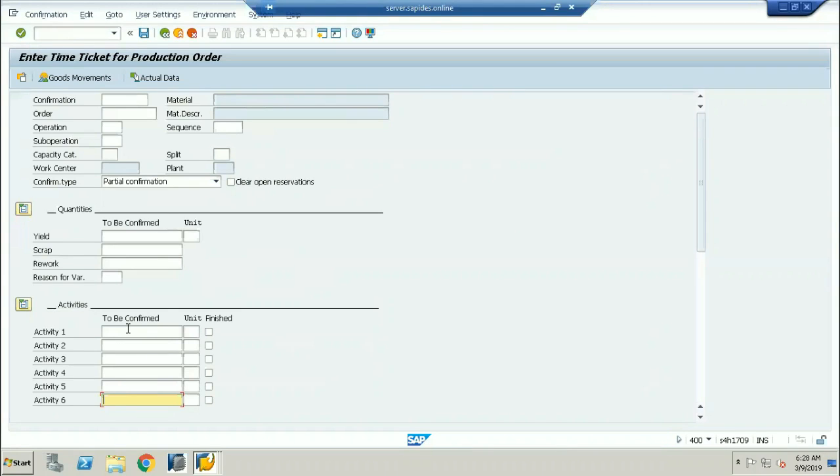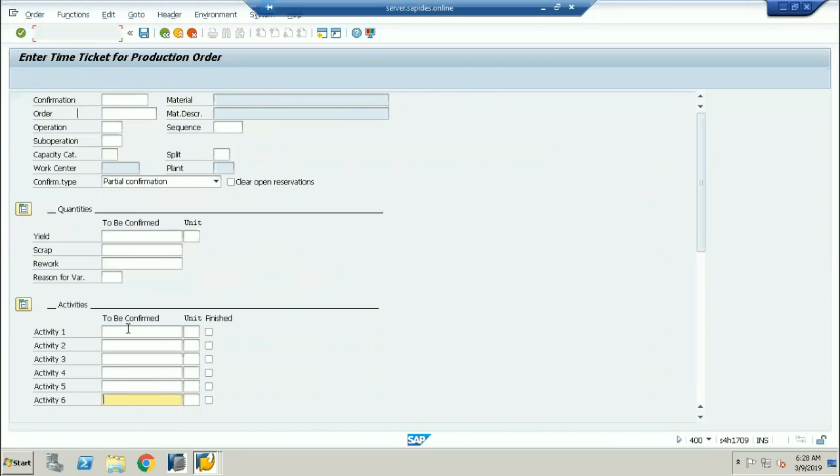Once the activity types are confirmed, you can calculate the material based on the standard price, not based on the moving average price. Why? Because your raw material is getting converted to semi-finished goods. Semi-finished goods and finished goods are valuated at the standard price, not based on the moving average price.